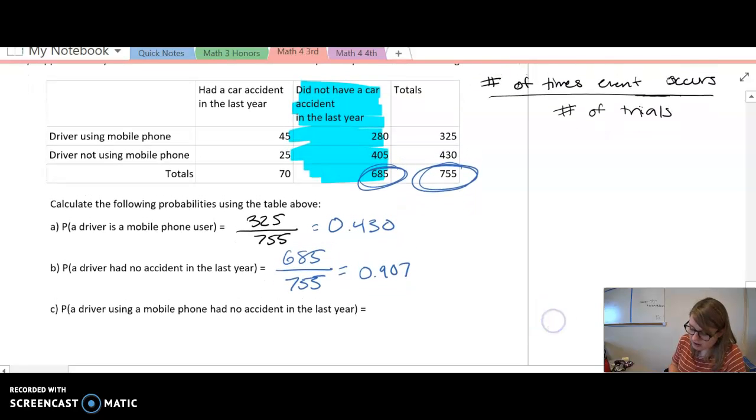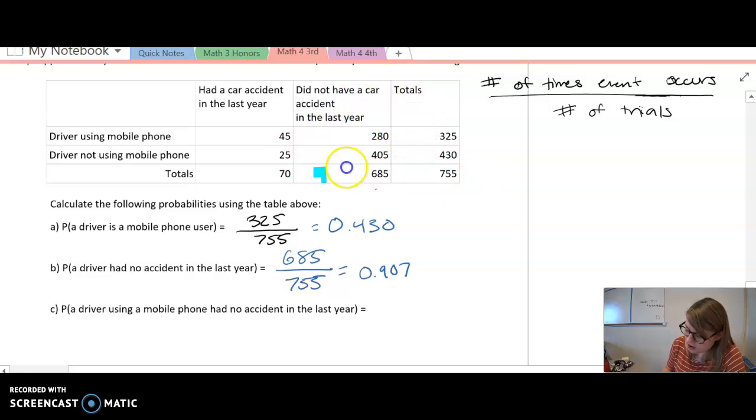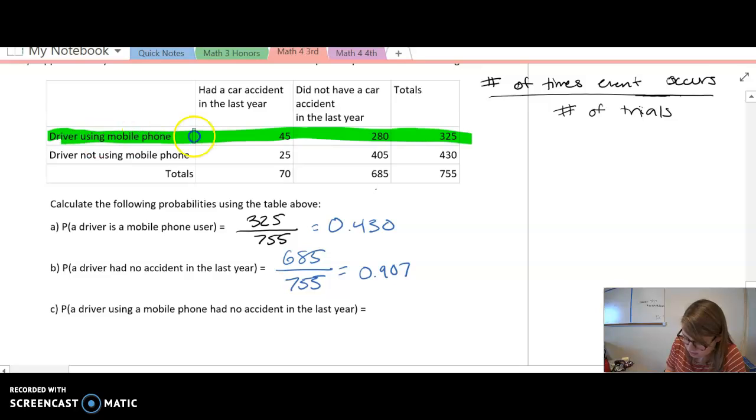Then our last one, a driver using a mobile phone and had no accident in the last year. So there's two things that we need to see. So a driver using a mobile phone, so this row right here, and they had no accident in the last year.